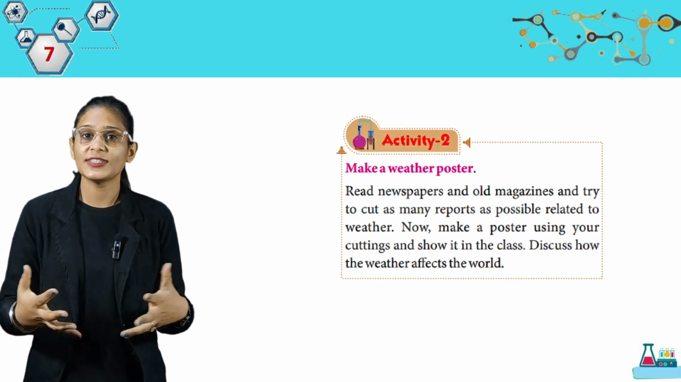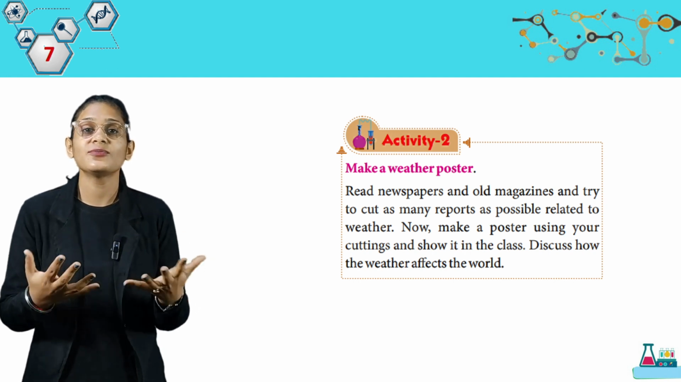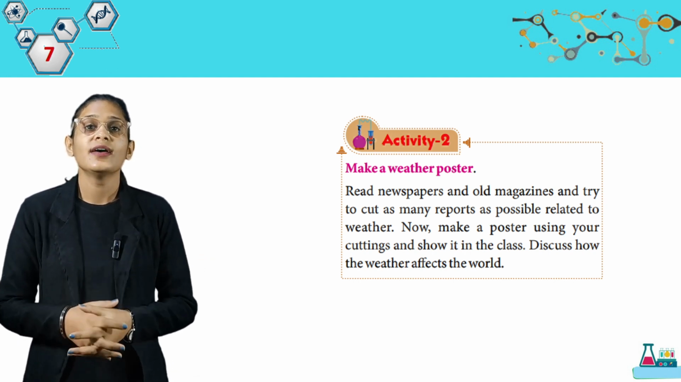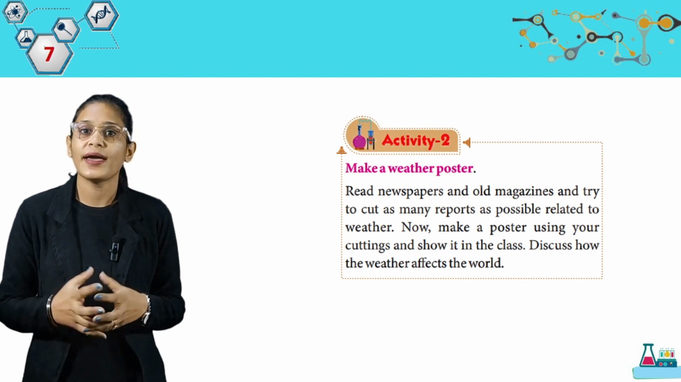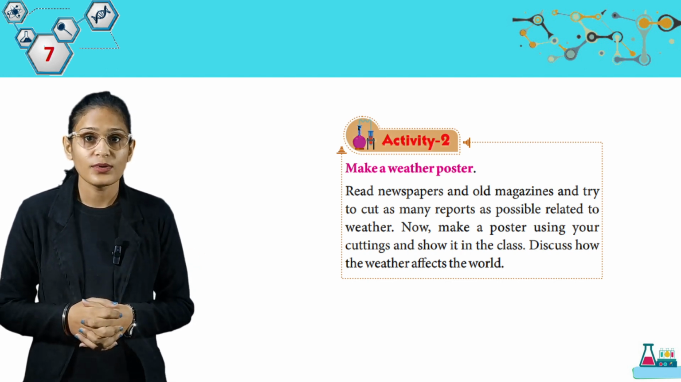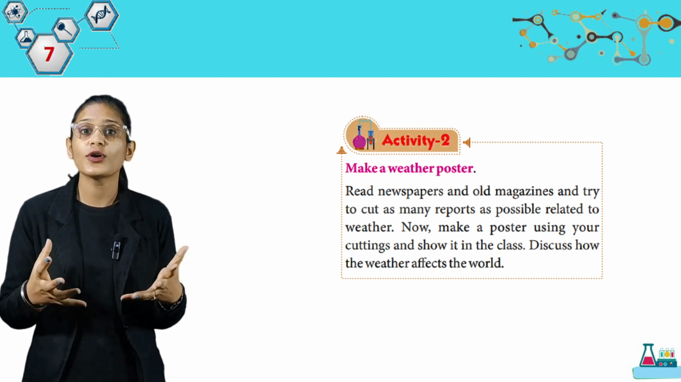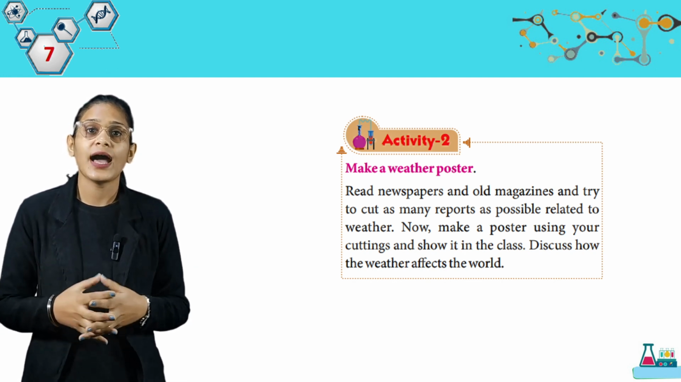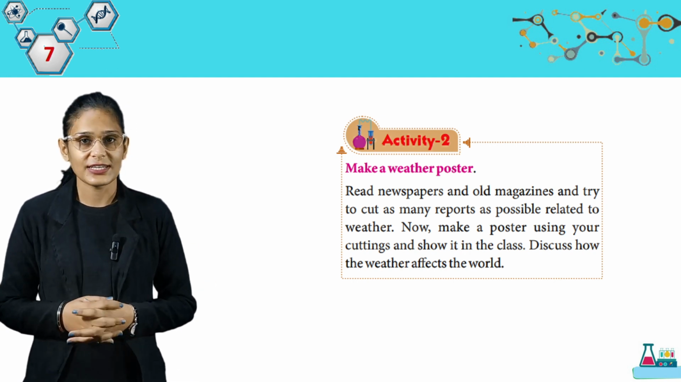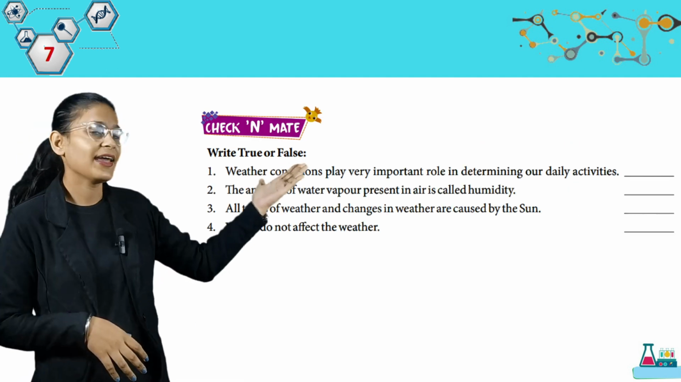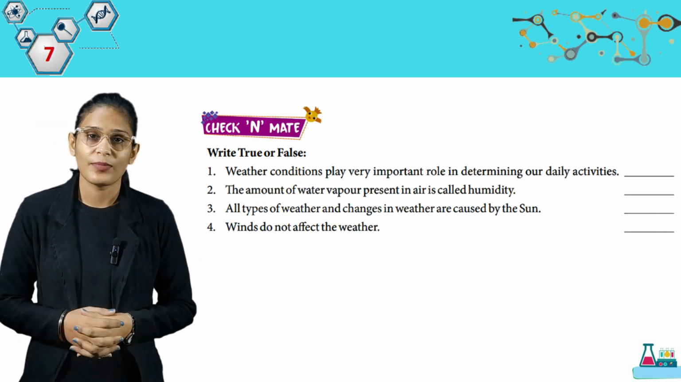Here we have an activity again students. Activity, make a weather poster. So students, you have to make a poster. Look here. Read newspapers and old magazines and try to cut as many reports as possible related to weather. Now make a poster using your cuttings and show it in the class and discuss how the weather affects the work. So students, you have to perform this activity. It is interesting and you can do it. Here we have check and mate. You can do it by yourself as we already read about these things.